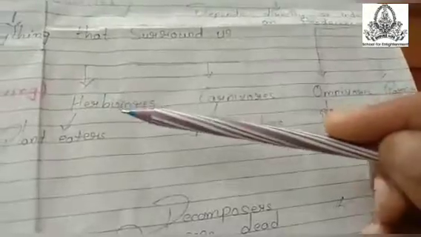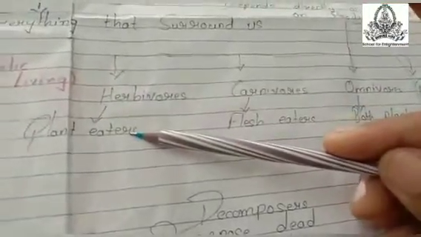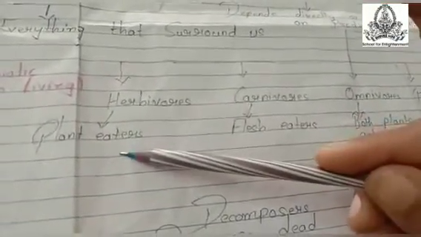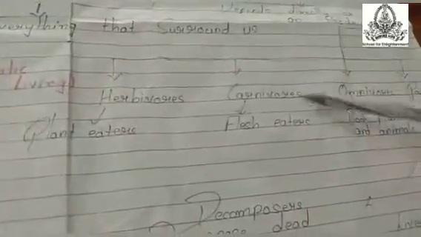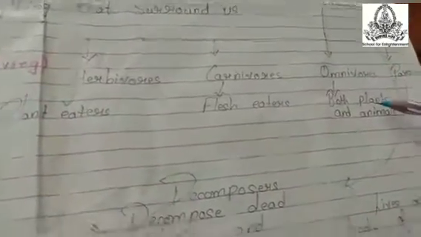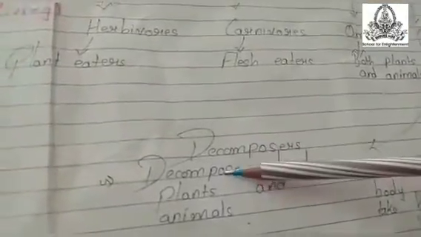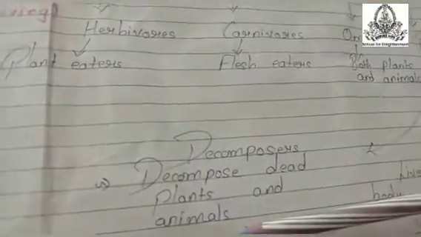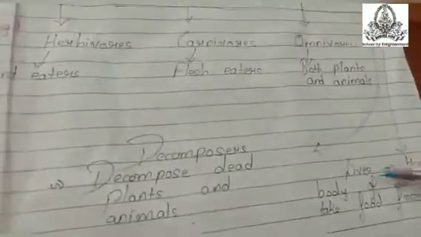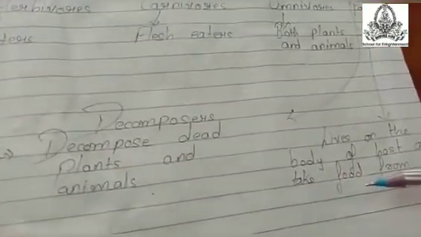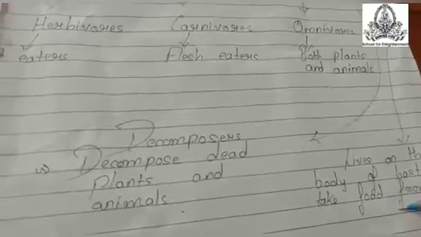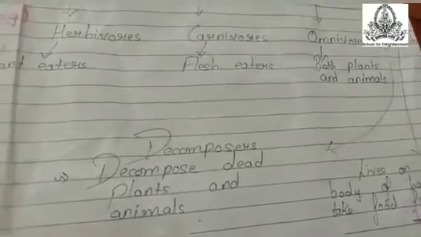Let us see them individually. Herbivores means plant eaters, those who eat plants. Carnivores, flesh eaters. Omnivores, they can eat both plants and animals. Decomposers decompose the dead plants and animals. Lastly the parasite, they live on the body of the host and take food from it. They are totally dependent on the body of the host.